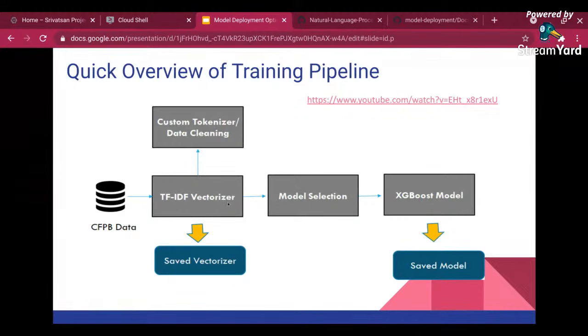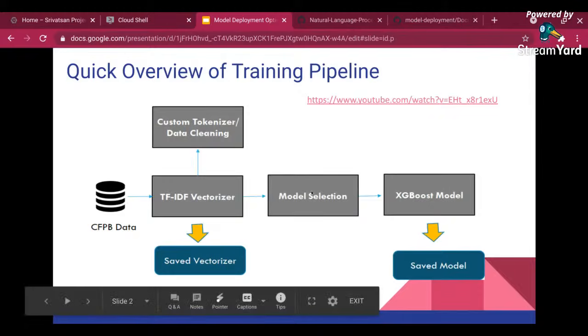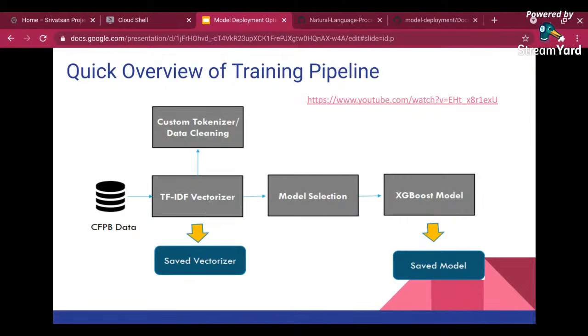And once we have converted into a numerical format, basically we are running it against multiple models. Now, before converting into a numerical format, TF-IDF of scikit-learn by default comes with a tokenizer. But what we have done in this particular model is we have built our custom tokenizer. The reason is the data has some kind of text that we don't want. We want to remove stop words and everything. So we have overridden it with our own custom tokenizer. I'm going to show that function when we get into the code.